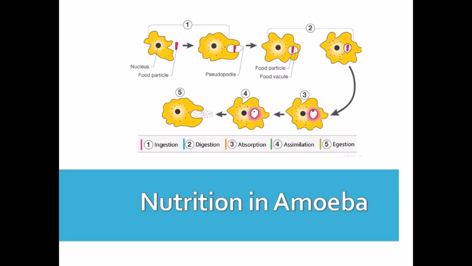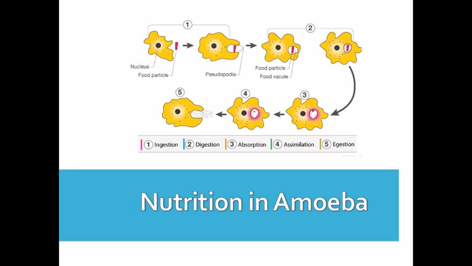When an amoeba encounters a suitable organism, it pushes out two pseudopodia around the organism and gradually the tips of the pseudopodia fuse with each other. As a result, the food is engulfed with a little surrounding water to form a food vacuole inside it. So this is how ingestion takes place in amoeba.